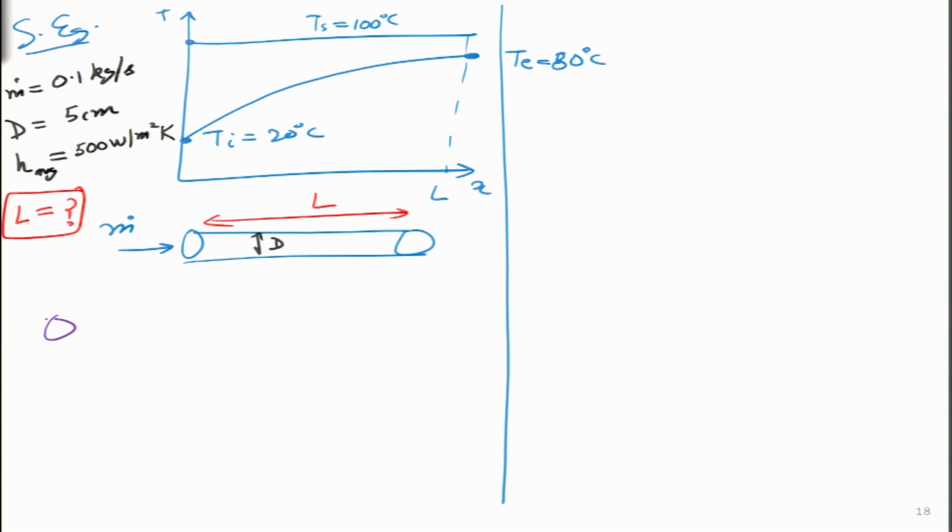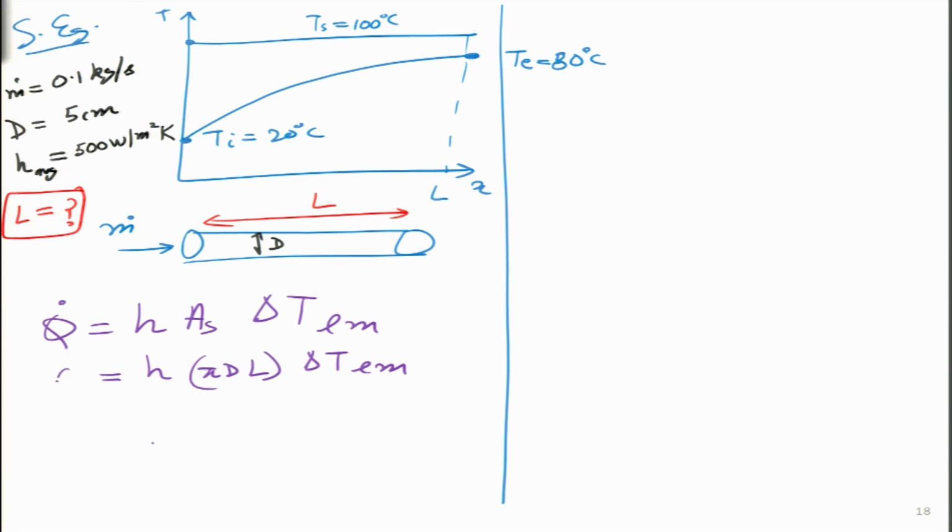How? So we will just write Q dot over here is simply h A_s log mean temperature difference. So where will area length come over here? So A_s I can write in terms of perimeter, which is pi d into L, and this is delta T_lm.